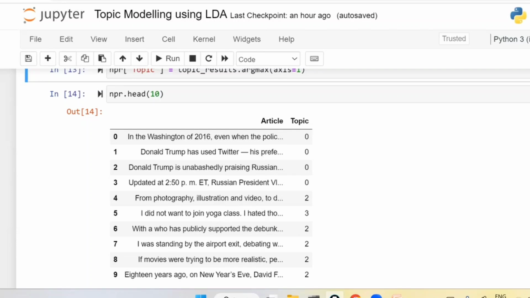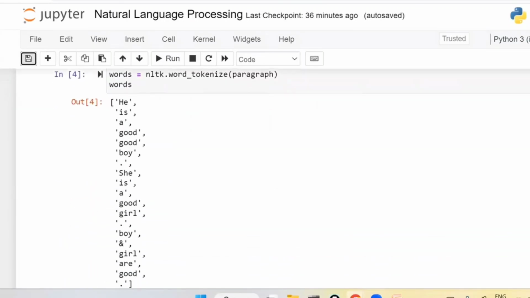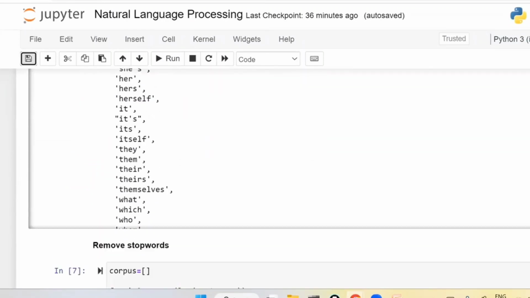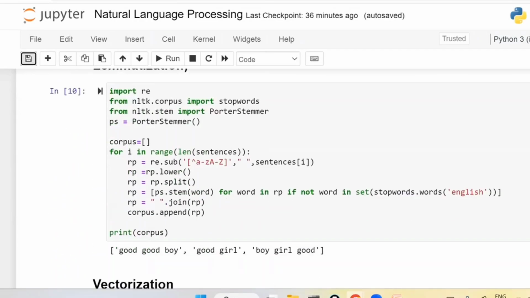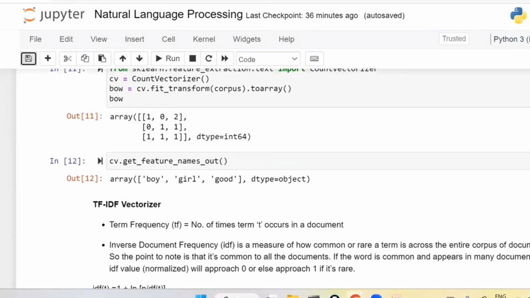Done, guys? Next, in natural language processing, we have different types of vectorization, out of which one we have seen called the count vectorizer. Now we are going to see one more type of vectorizer, which is the TF-IDF vectorizer. The second type of vectorizer is called the TF-IDF vectorizer. Now, what is meant by TF-IDF vectorizer?